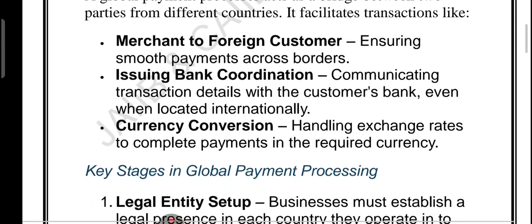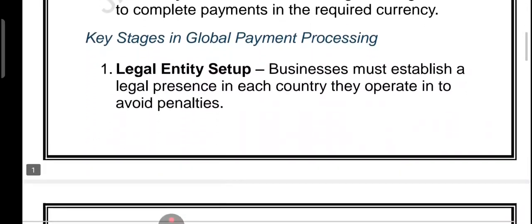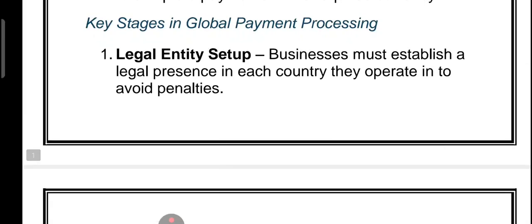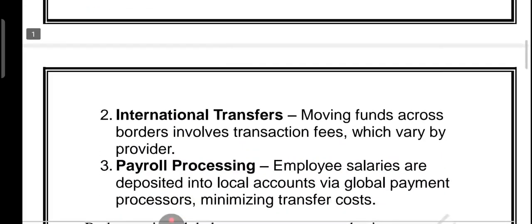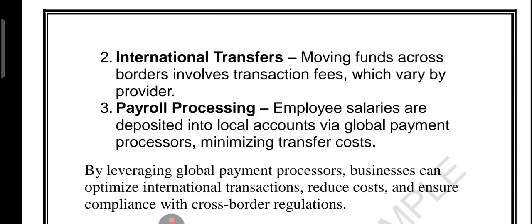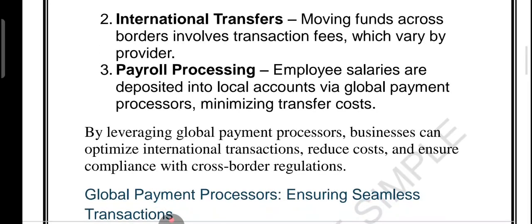Now let's break down how the global payment processor works. Let's look at the key stages. First, the company must set up a legal entity in the country where it operates. That is called legal entity setup. Without this, it could face penalty. Then comes the international transfer. Moving money across borders always involves transaction fees, but global processors help minimize them. And then we have payroll processing, which means paying employees abroad manually is a headache because of fluctuating exchange rates. But the global payment processor handles this automatically, depositing salary directly into the local account with correct currency conversion.